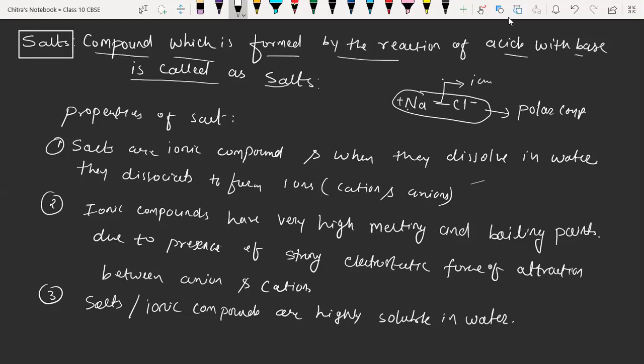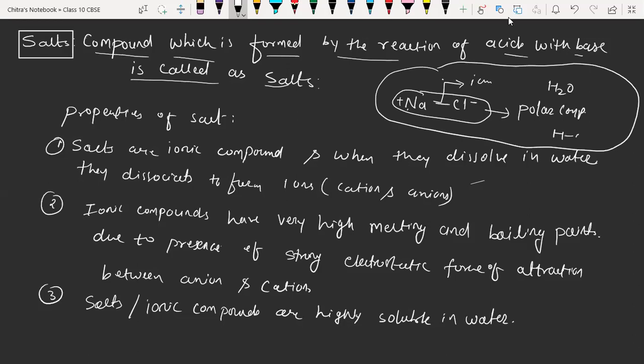And in water, suppose we have H2O. I'm just explaining over here. In H2O we have hydrogen and oxygen bonds. The electronegativity of oxygen and hydrogen differ greatly, so oxygen attracts the shared pair of electrons of hydrogen towards it, due to which oxygen acquires a negative charge and hydrogen acquires a positive charge.